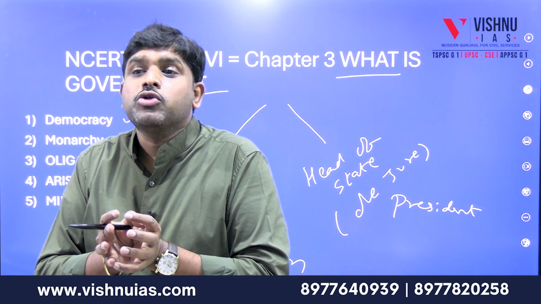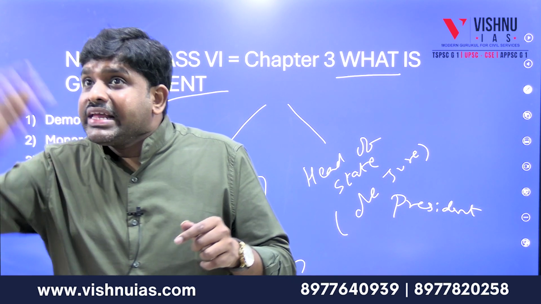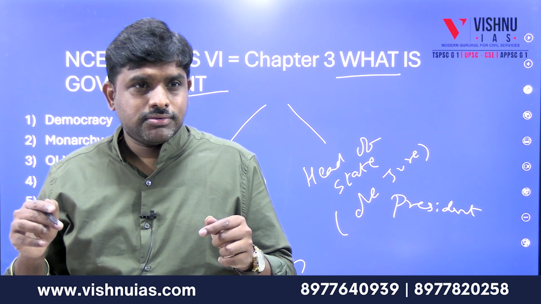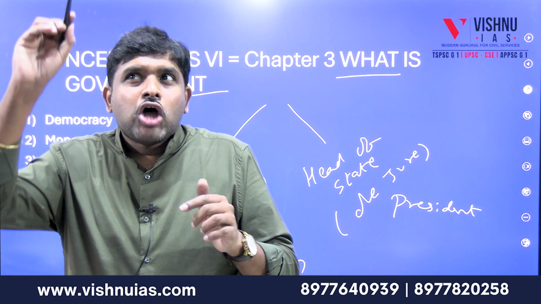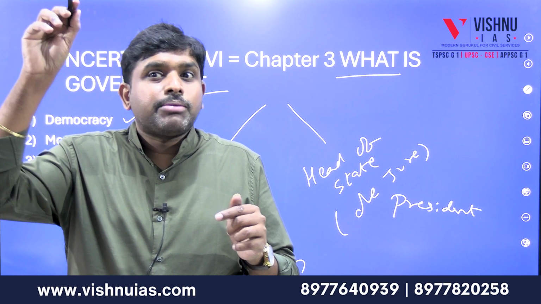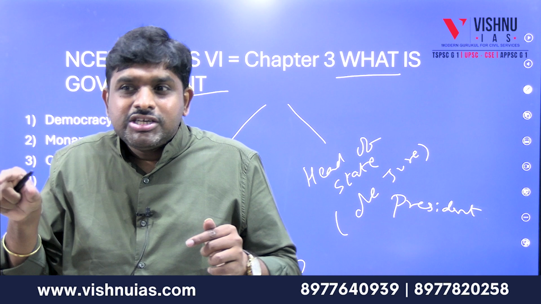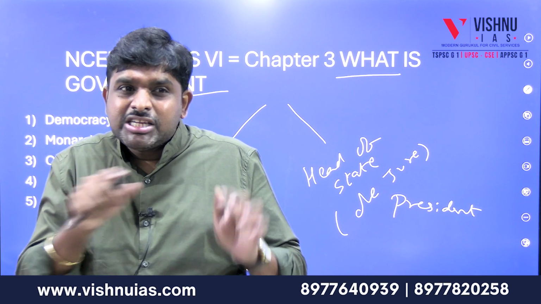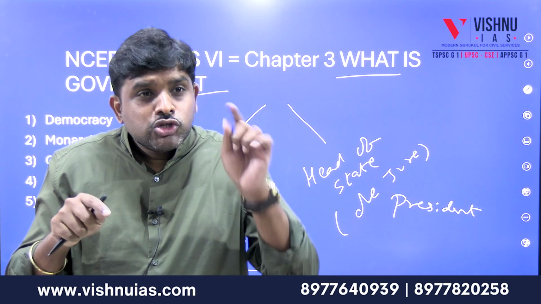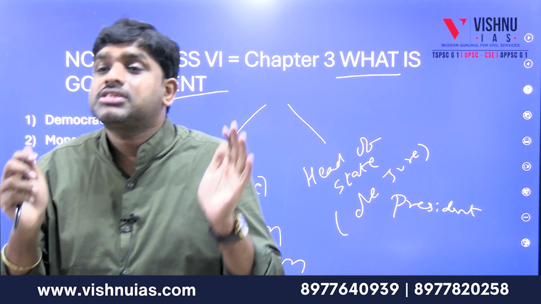Oligarchy: a group of people, like 7 or 8 people, will be ruling. It is called oligarchy. In Central America we have Panama, Honduras, Nicaragua. Remember, there is the North American continent and the South American continent, and one bridge in between, called Central America. In that bridge are small countries like Nicaragua, Honduras, and Panama. There, 7 or 8 people have huge power and rule. It is called oligarchy.